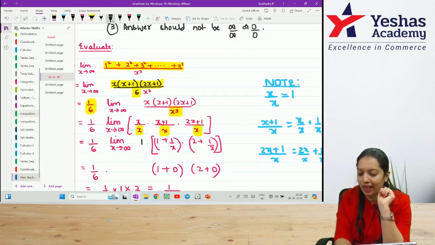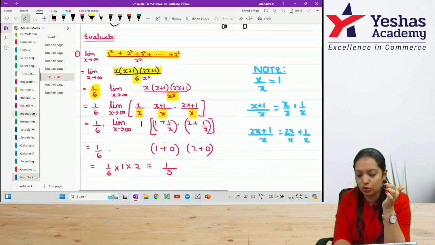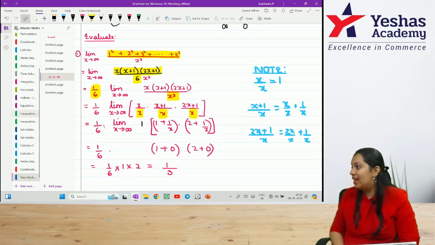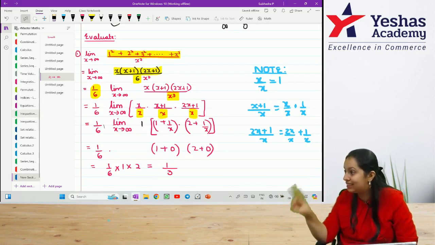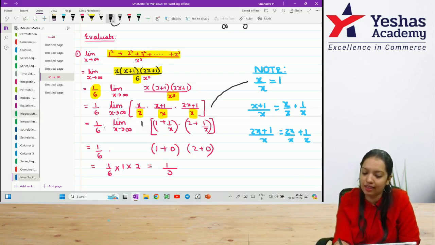What is 1 by x? When x becomes infinity, 1 by infinity is 0. So you are left with 2, you are left with 1, and here I have 1 by 6. So the final answer is 1 by 6 into 1 into 2, which is equal to 1 divided by 3. This question is printed in the material and it was asked twice in the examination before 2016. Write this down. The crux of the problem is cracking this step.